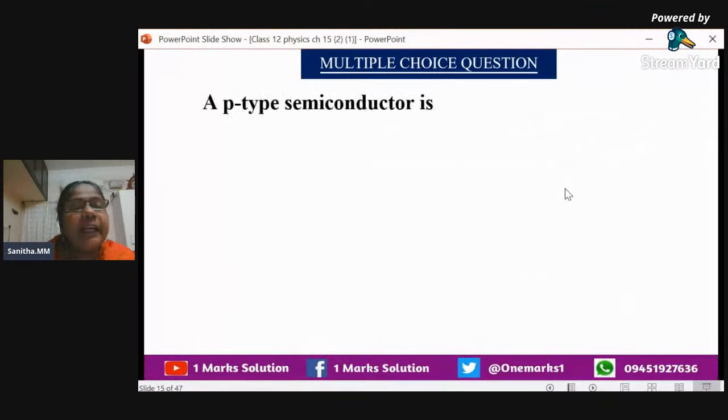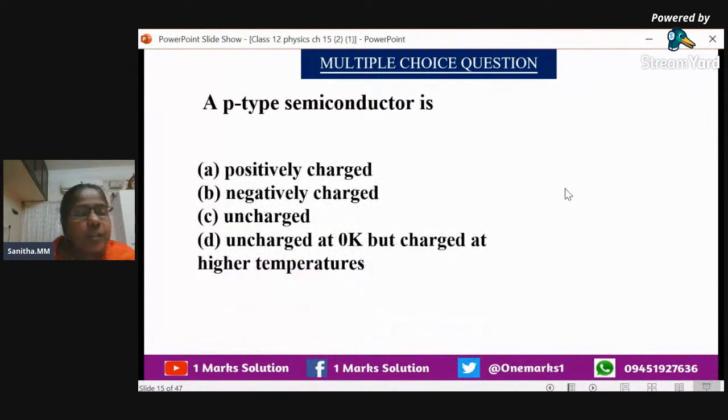Okay, next one we can go for. A p-type semiconductor is, these are the options which we will read. Positively charged, negatively charged, uncharged at 0 Kelvin but charged at high temperature. Here this is a very, very important one. Usually we will say p-type, p-type means positive, but n-type it will be negative. No, it is wrong.